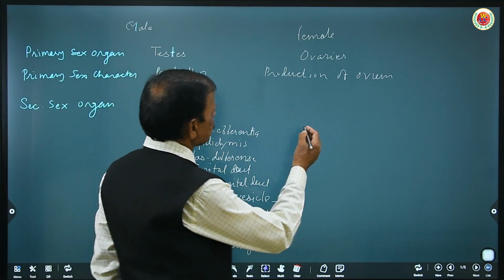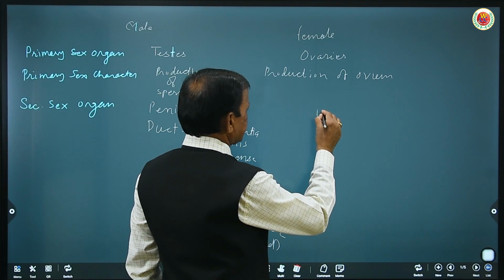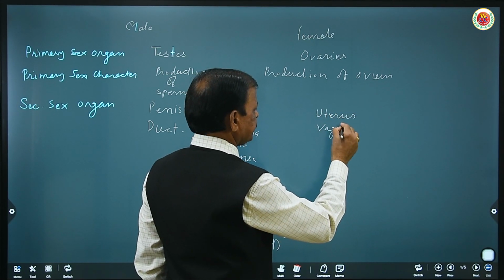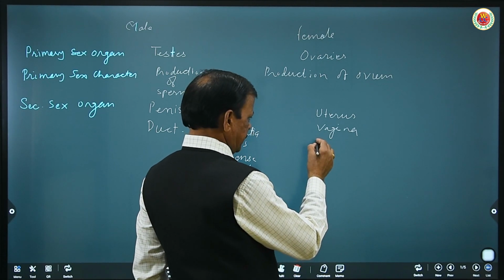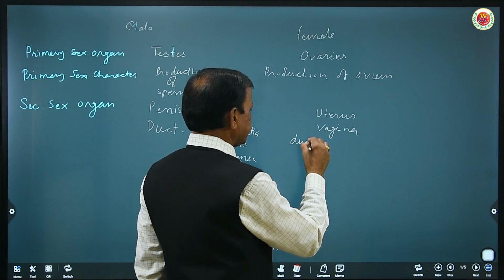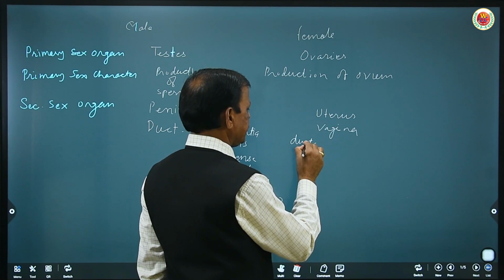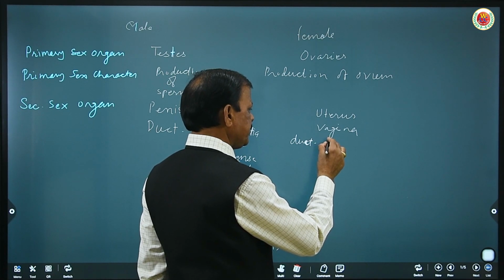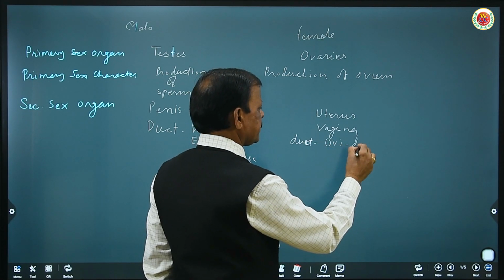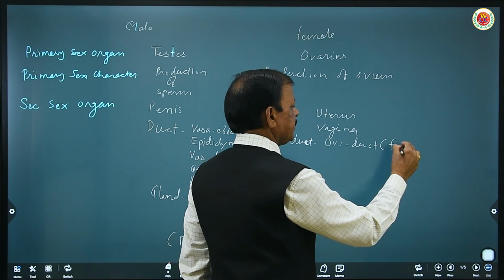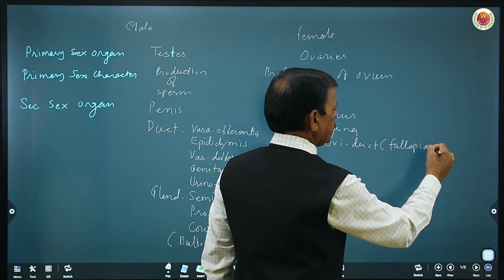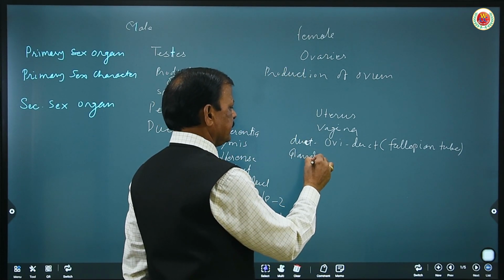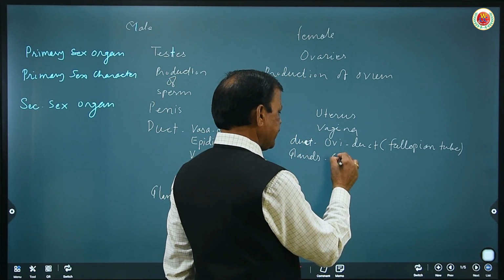Now what are the secondary sex organs in female? Uterus, vagina, and ducts. What are the ducts that are part of the secondary sex organs? The fallopian tube or oviduct. Glands: Bartholin glands and mammary glands.